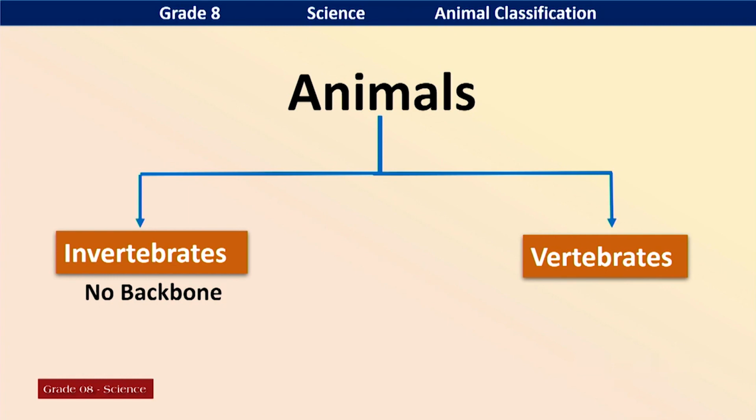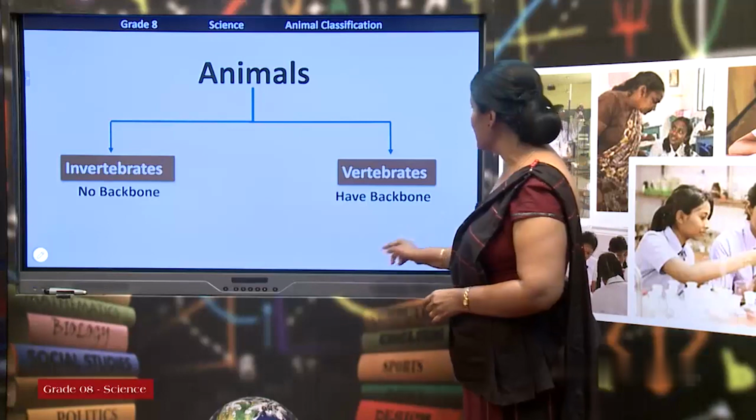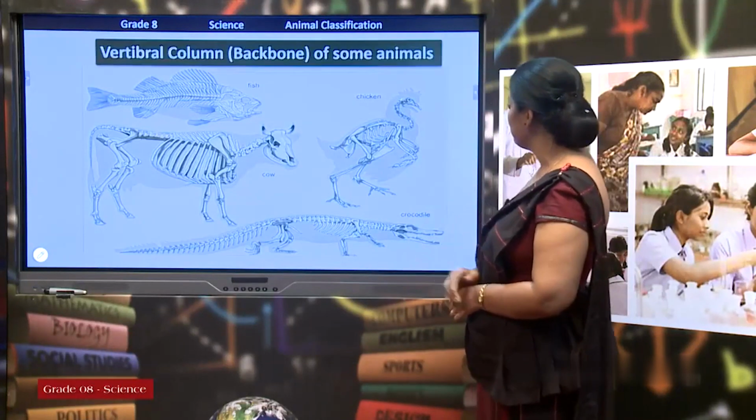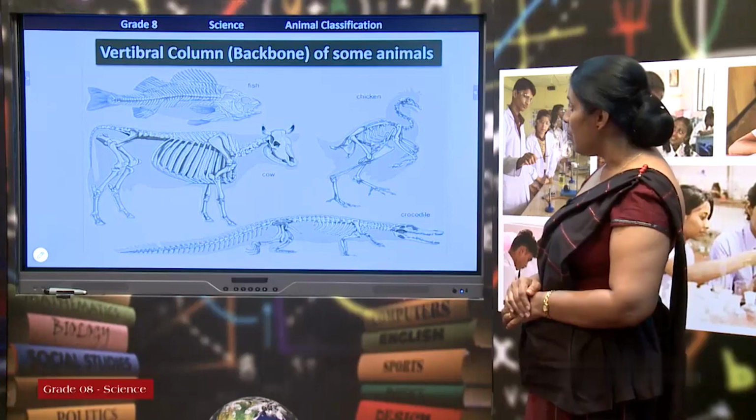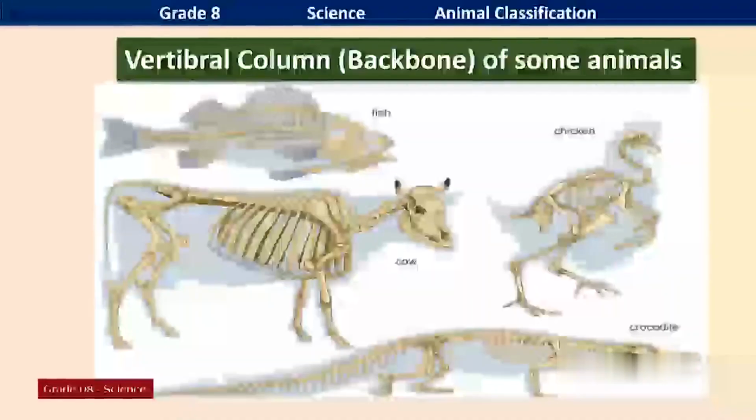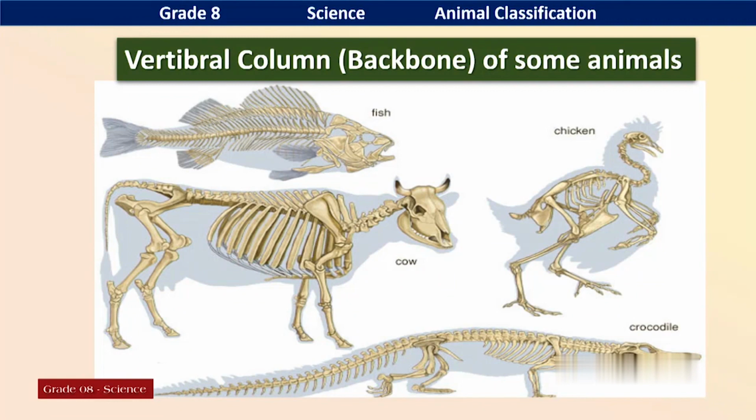Second one, vertebrates. Who are vertebrates? Animals have a backbone. What is this backbone? Okay, let's look at this backbone of certain animals. Backbone is called a vertebral column. There you can see backbones of certain animals. This backbone is made up of bones. You can see a long bone along their back. It is called the backbone or vertebral column.